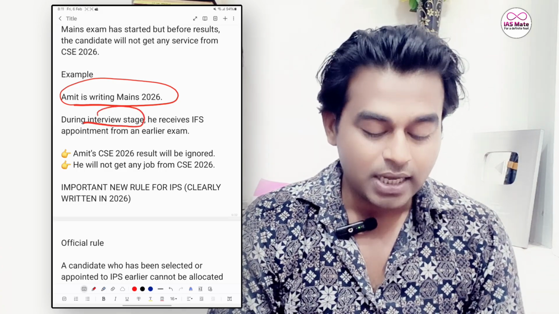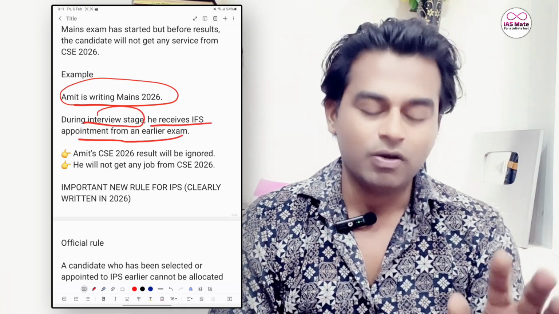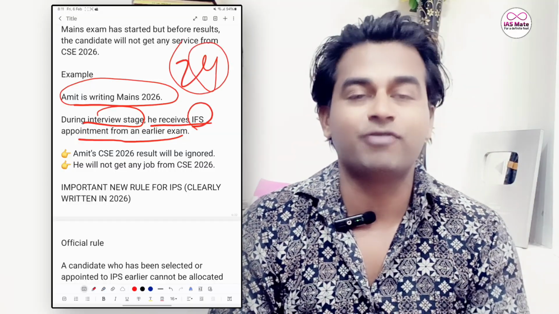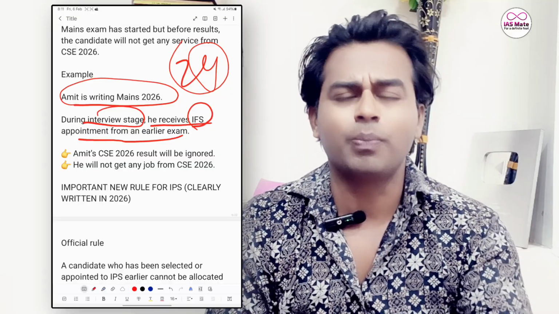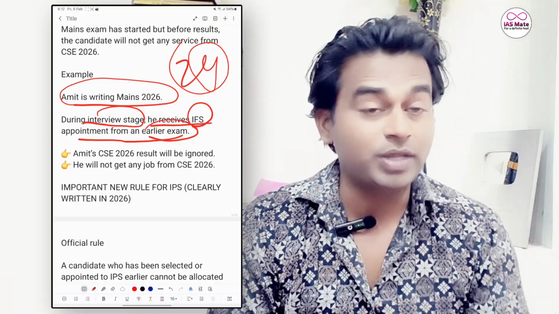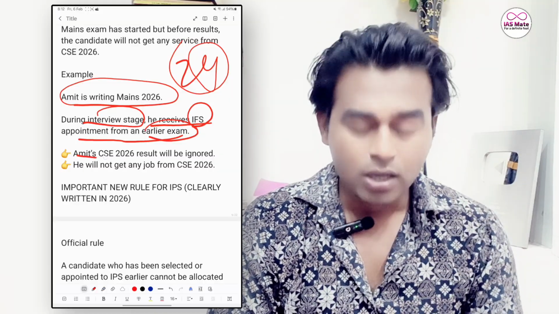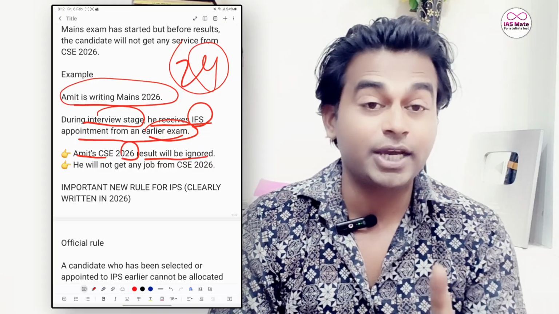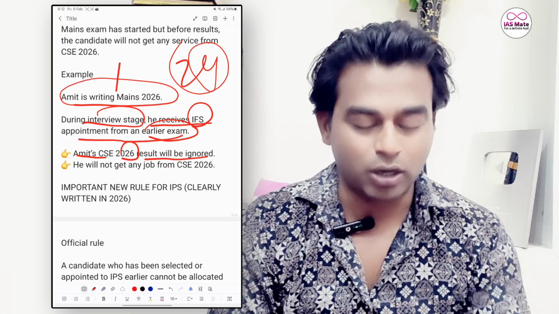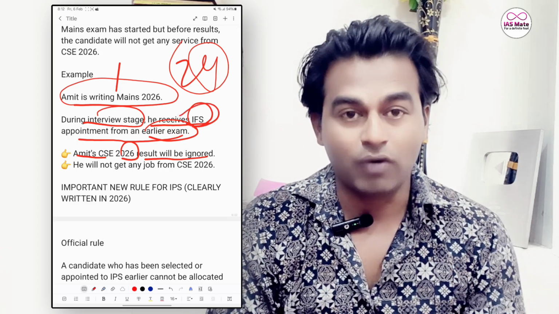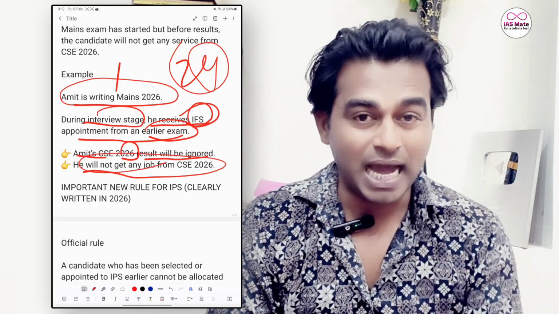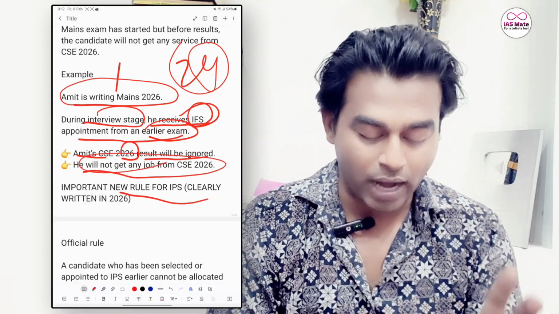During the interview stage, he receives an IFS appointment from an earlier exam. For example, he gave the exam of 2024 or 2025 and got appointed as an IFS officer later, and he is now in the interview of 2026. From the earlier exam, he got the IFS post. So the CSE 2026 result will be ignored. Even if he clears the exam, he will not be given any post at all because he is already an IFS officer from the earlier exam. He will not get any job from CSE 2026. That's the important new rule for IFS, clearly written.